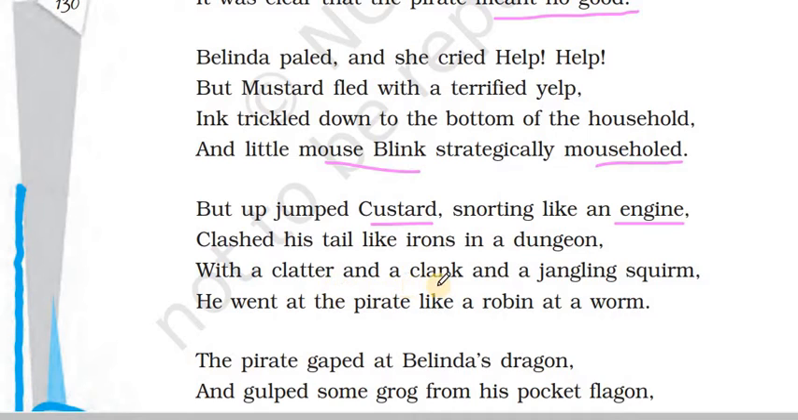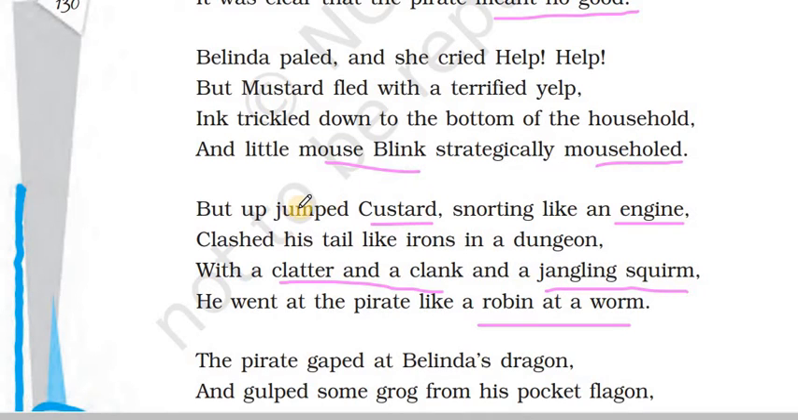With a clatter and a clank and a jangling squirm, he went at the pirate like a robin at a worm. With a clatter and a clank refers to any loud noise. So when Custard is coming out, he is coming out with a huge noise and a jangling squirm, which refers to heavy objects falling on each other. When they fall on each other, they make huge noise, right? That is what is known as jangling squirm.